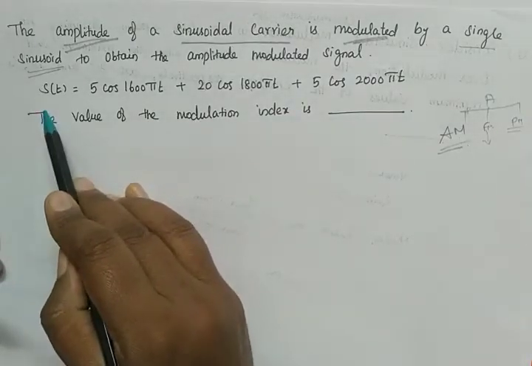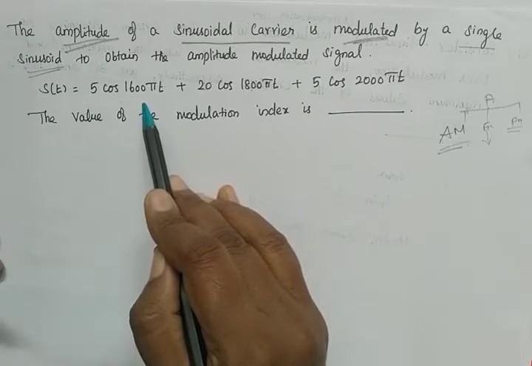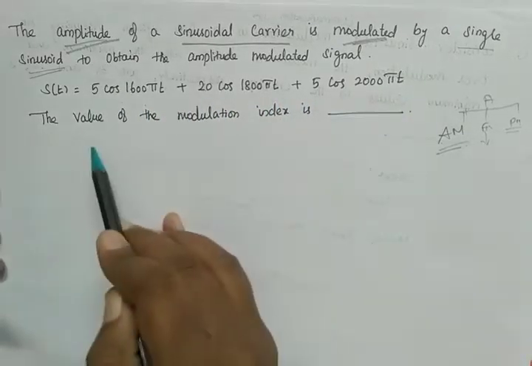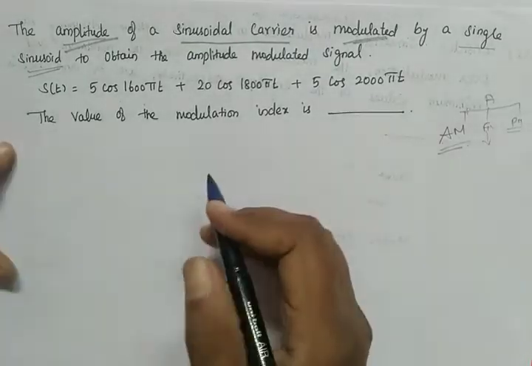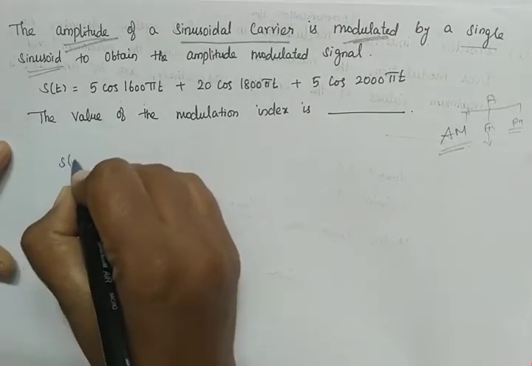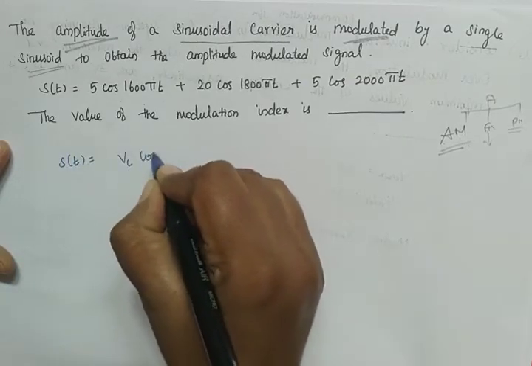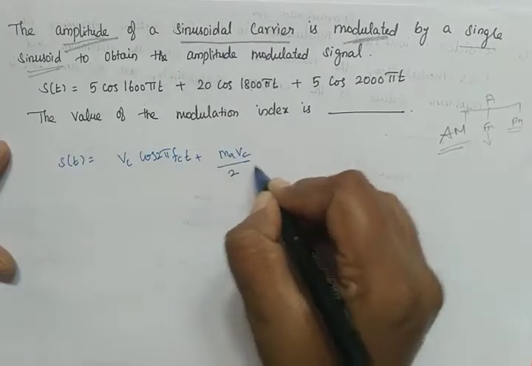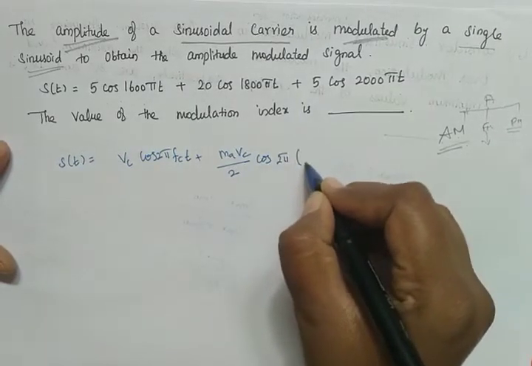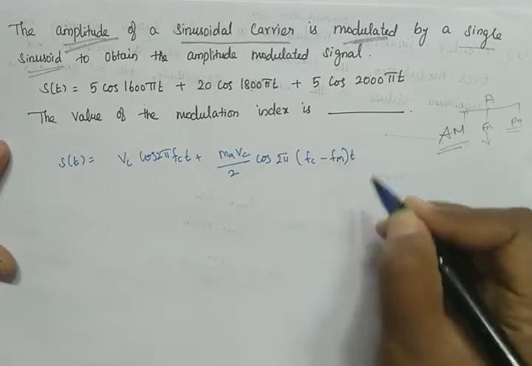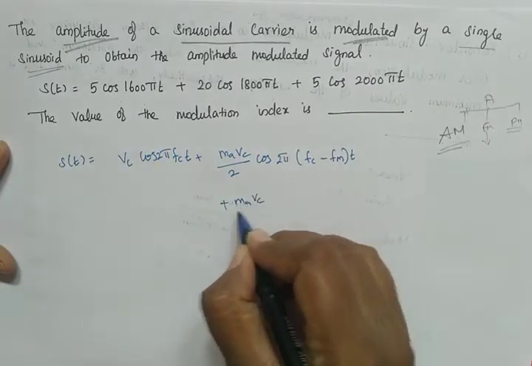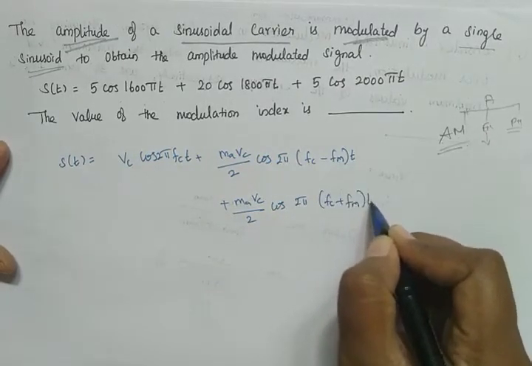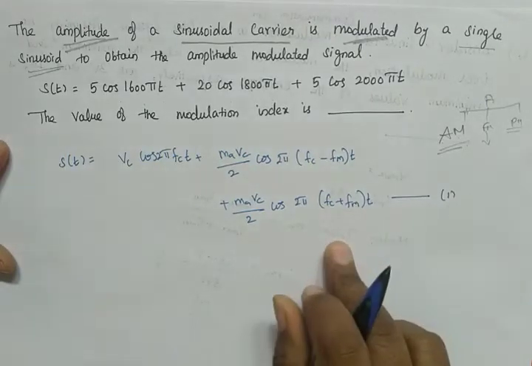Now this is the question given, that is S of t is equal to 5 cos 1600 pi t plus 20 cos 1800 pi t plus 5 cos 2000 pi t. Now we have to find the modulation index. What is the general expression? S of t is equal to Vc cos 2 pi fct plus MAVC by 2 cos 2 pi (fc minus fm)t plus MAVC by 2 cos 2 pi (fc plus fm)t. This is the general expression for this sinusoidal amplitude modulation signal.